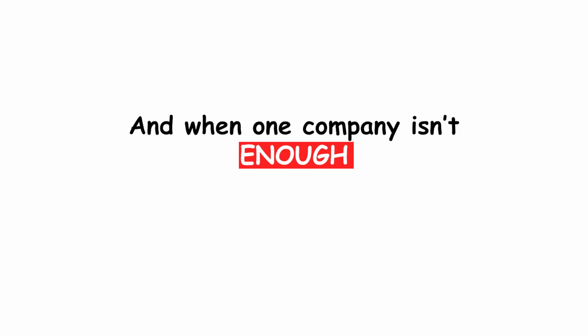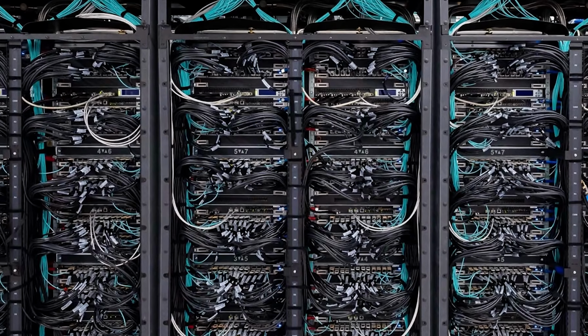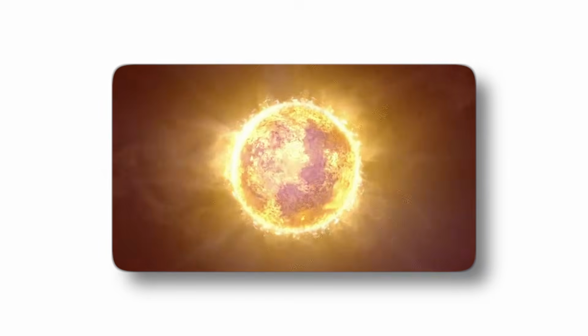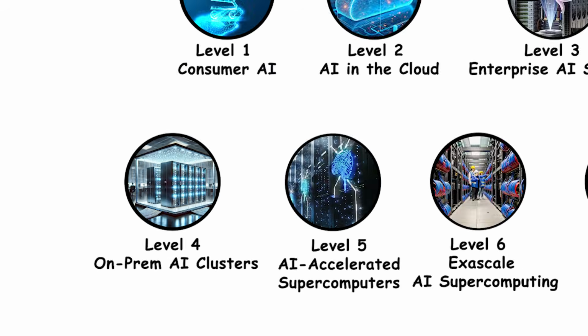And when one company isn't enough, when a single cluster can't handle the math, multiple racks unite into one living system. This is where AI starts to evolve beyond a machine room. The temperature rises, the lights dim, and the hum becomes a roar. Welcome to Level 4.